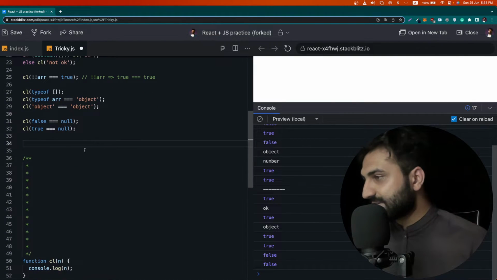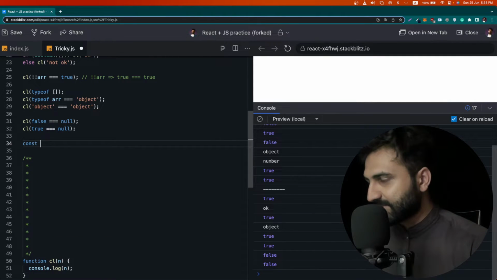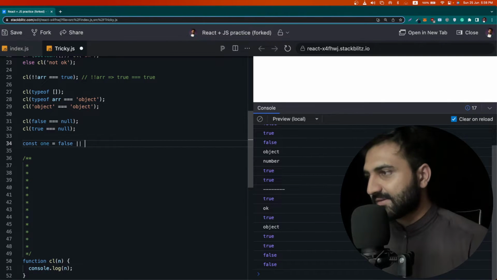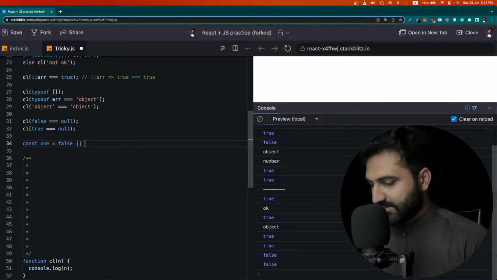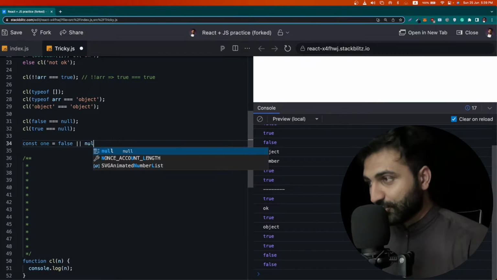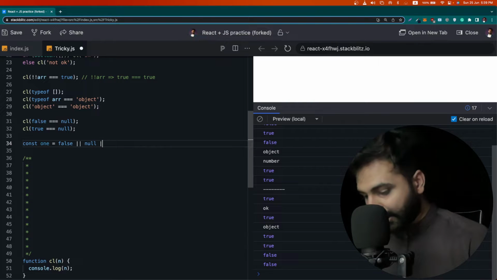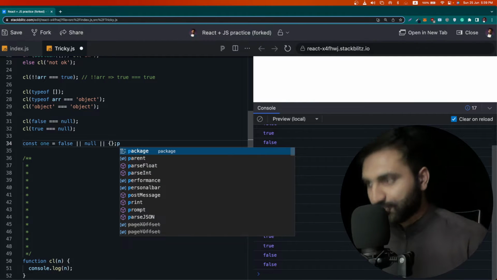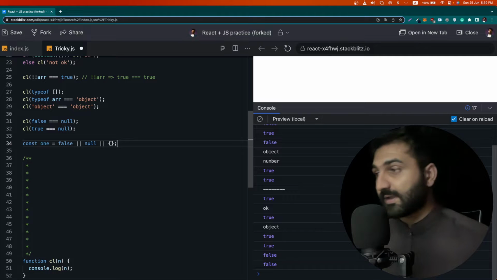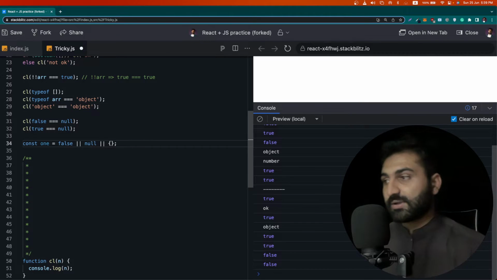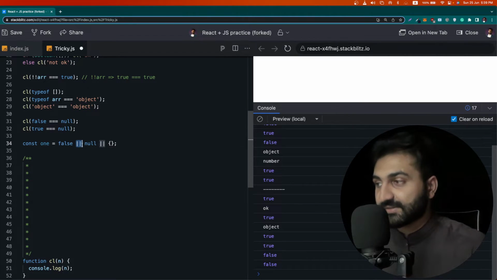Now let's move to our next question, which is some kind of initialization of variables. Now we are going to deal with OR expressions and AND expressions. You already know what these OR and AND expressions are in programming languages. Good. If you don't know, please watch some video or read some documentation on how the OR expression works.